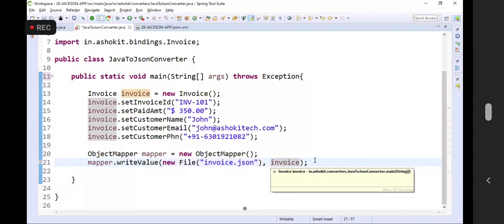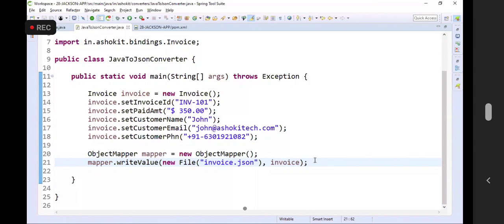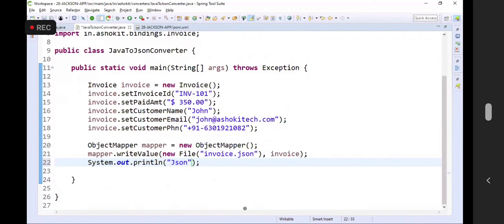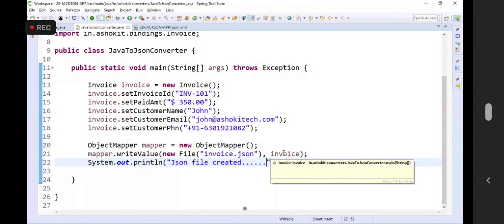Now I am doing serialization or deserialization, guys. System.out.println JSON file created. Serialization. I'm converting the Java object into JSON format. Are you guys able to follow me? Java to JSON serialization I'm doing.